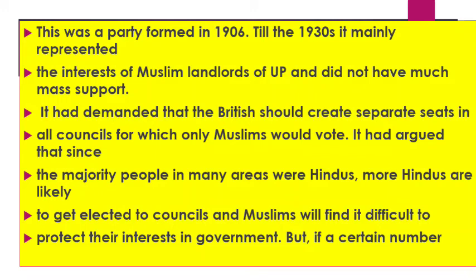It had demanded that the British should create separate seats in all the councils for which only Muslims would vote. The British encouraged the Muslim League party and its leader Muhammad Ali Jinnah. They supported and encouraged the plans and downplayed the importance of the Congress.